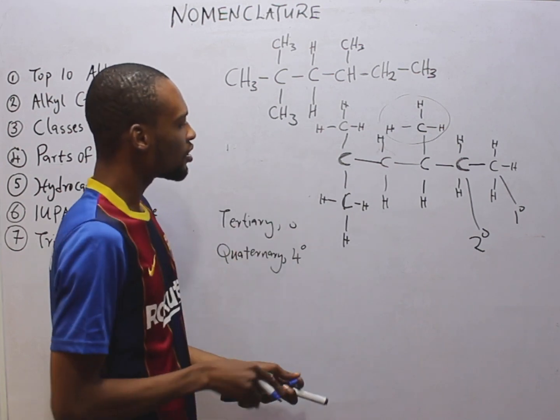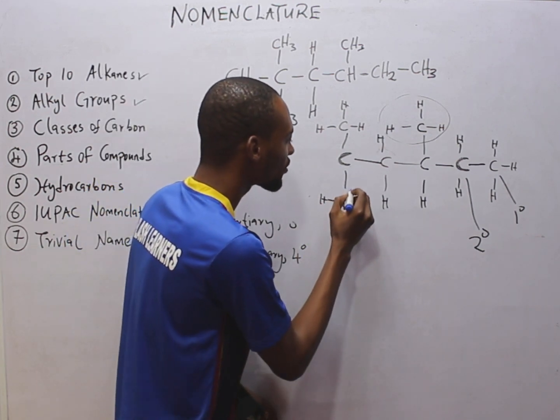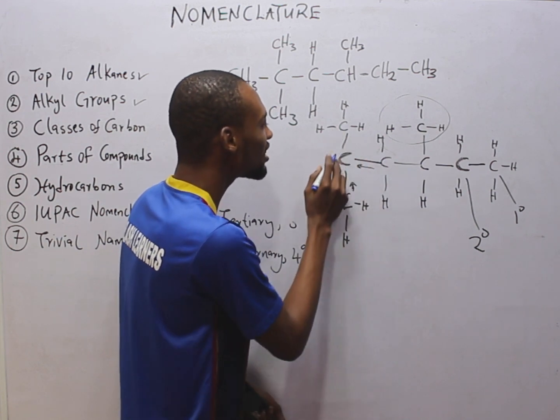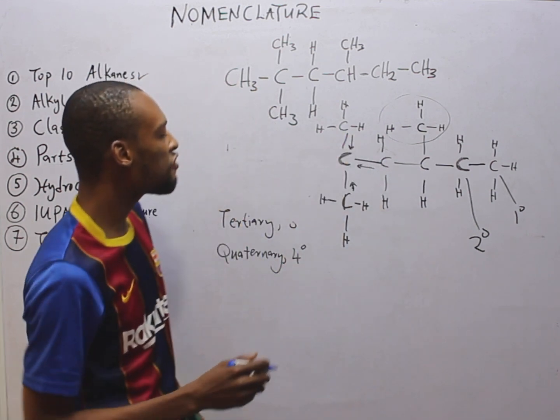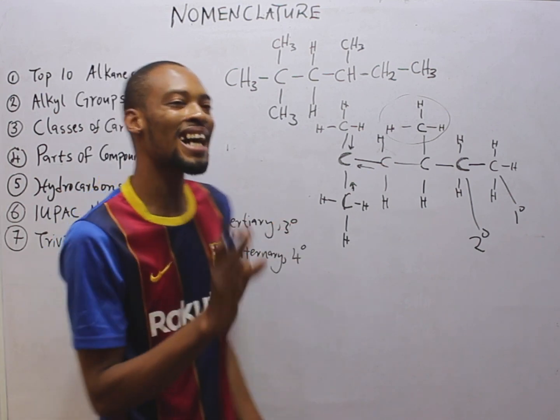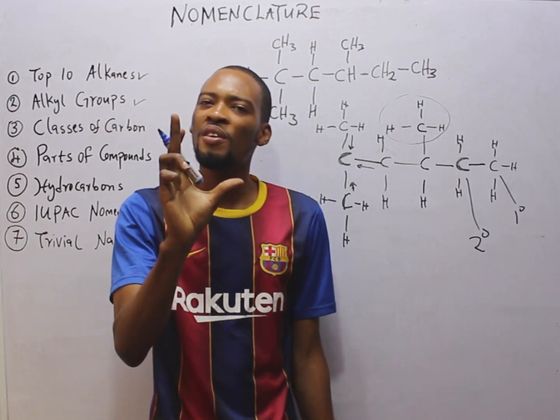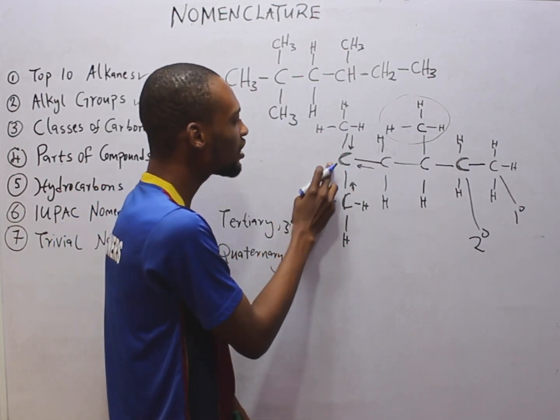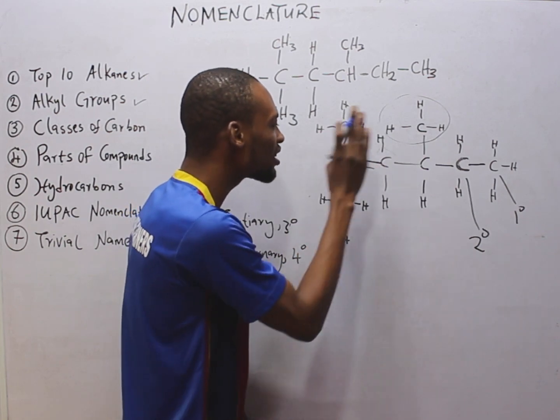This is linked to it, 1. This is directly linked to it, 2. This is directly linked to it, 3. Therefore, this is a tertiary carbon. So tertiary carbon is a carbon which has 3 other carbons directly linked to it. So this one has one linked to it, another one linked to it, another one linked to it.